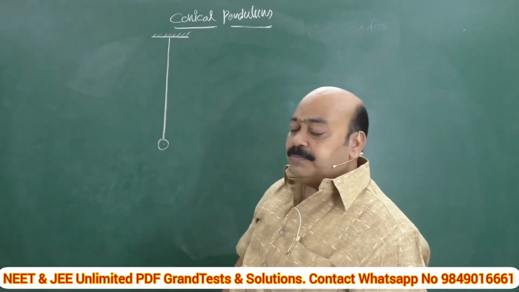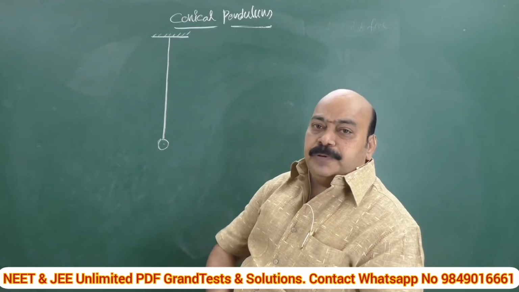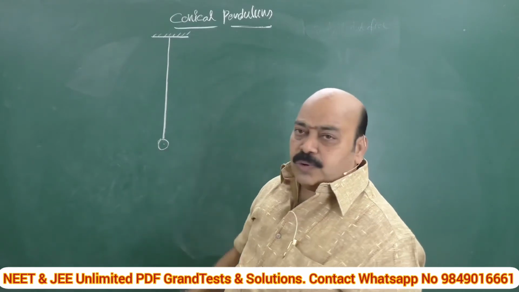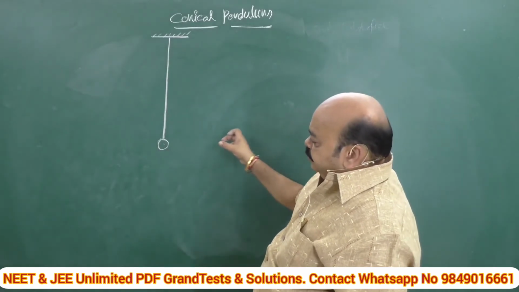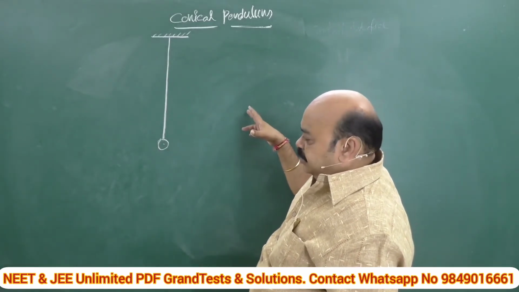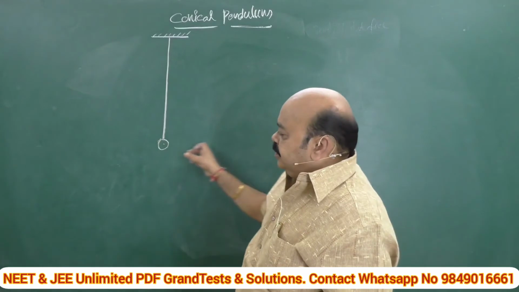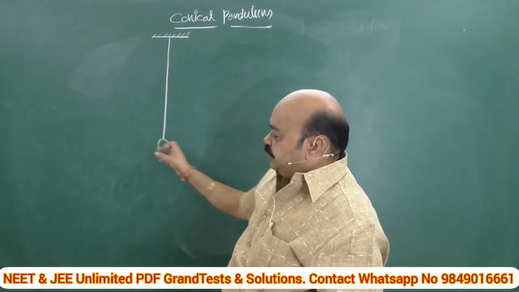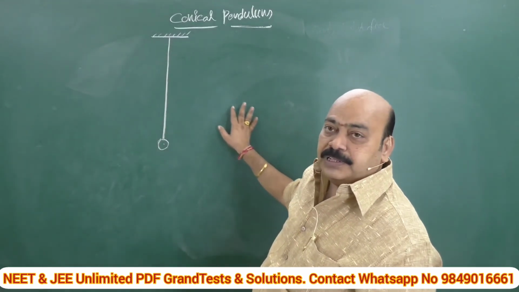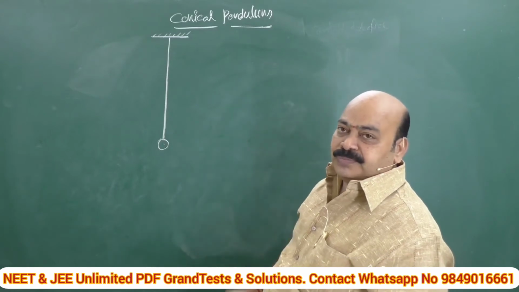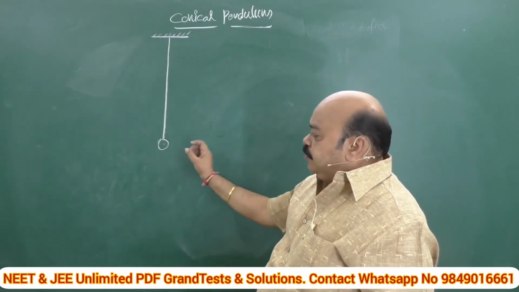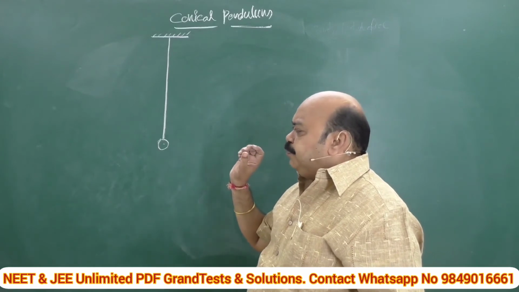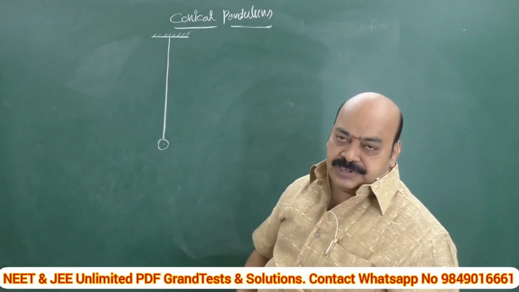It is just like an ordinary pendulum. In case of a simple pendulum, it is allowed to oscillate along a circular line. That means, if we pull it to one side and release, it begins to execute simple harmonic motion in this plane, that means in the plane of the board. Instead of pulling it to one side, if you give a push in the horizontal direction, what happens?